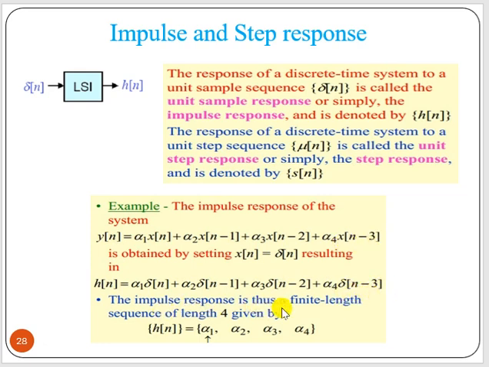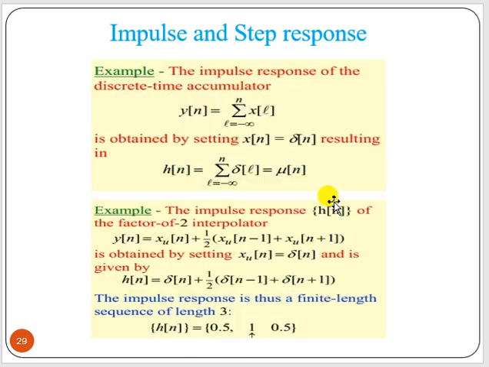Now the impulse response is thus of finite length. How many? 1, 2, 3, 4. So it is a sequence of length 4. And what are the values of the coefficients? Alpha 1, alpha 2, alpha 3, alpha 4. Now alpha 1 is for delta[n], and delta[n] means n equal to 0. So the origin point you have to mark with an arrow. So h[n] equals alpha 1, alpha 2, alpha 3, alpha 4, with the arrow marked at alpha 1.